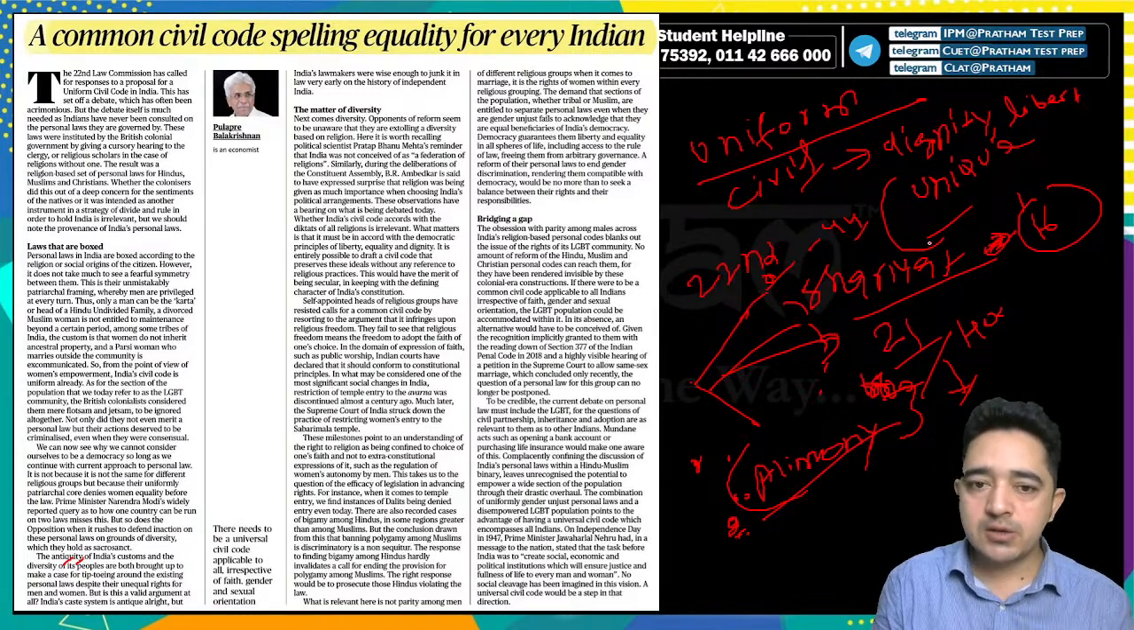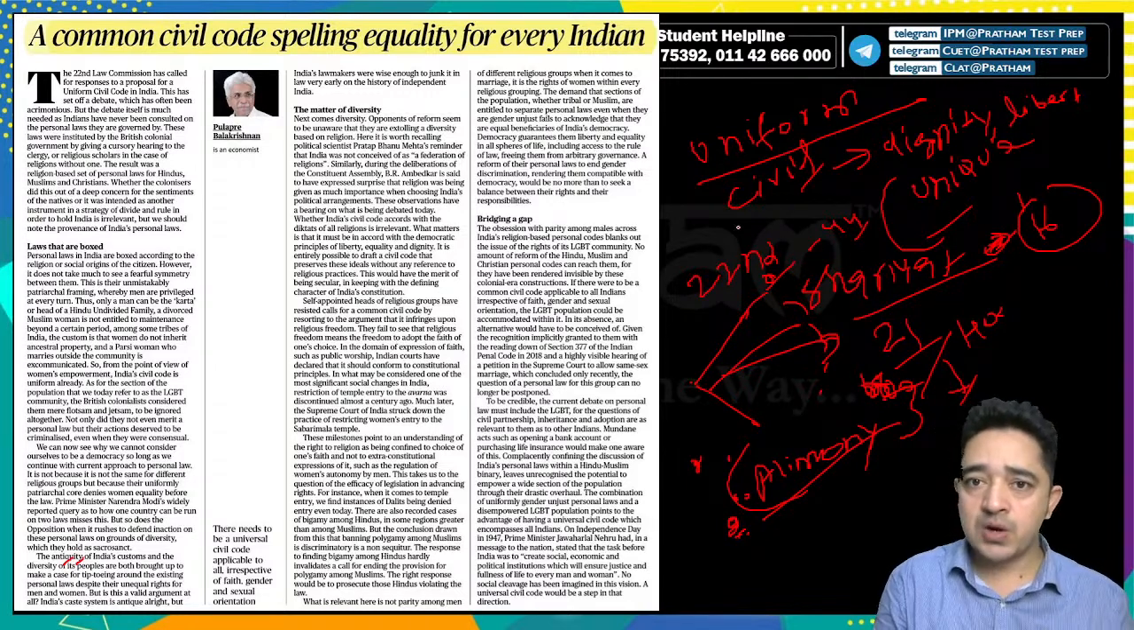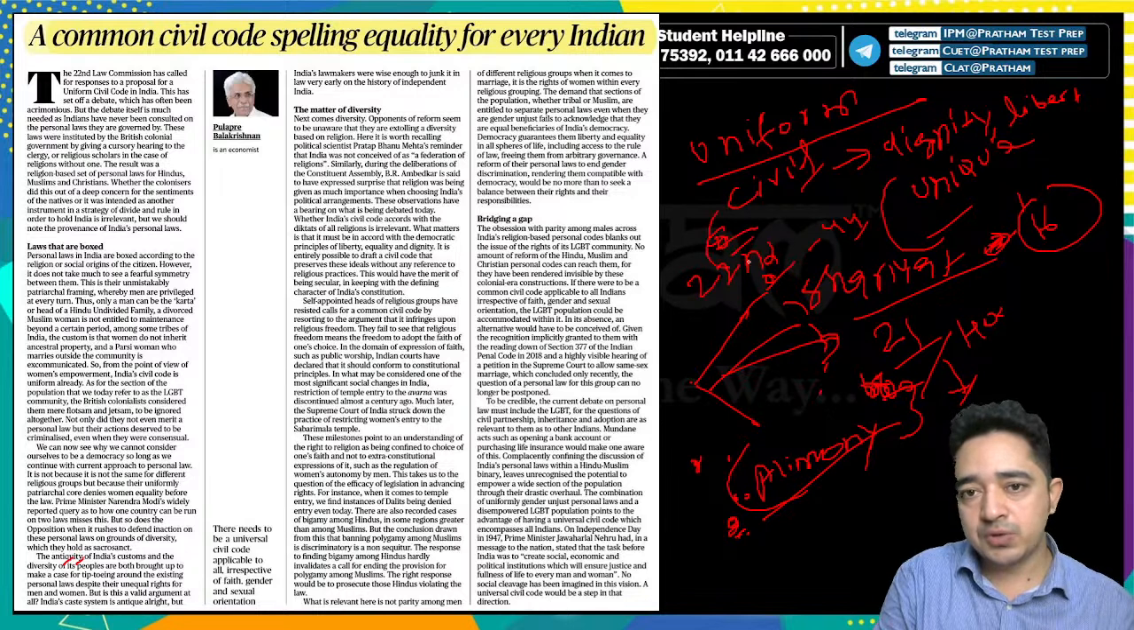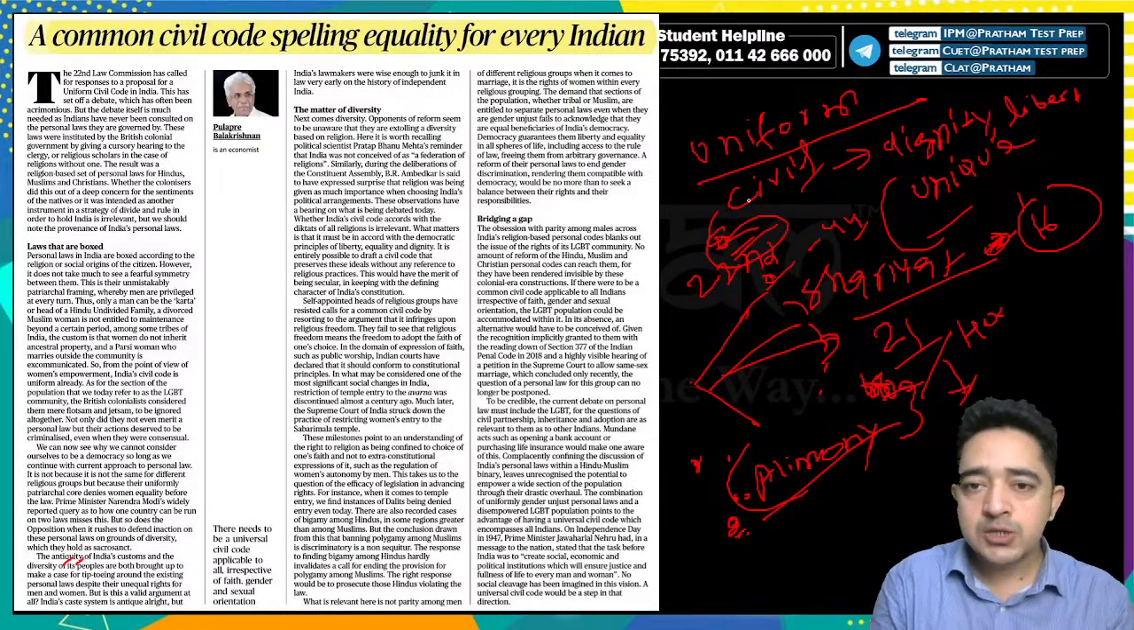So this article talks about why the UCC would be implemented and what the background of the UCC is. These things could be asked in your exam. So from that perspective, develop such an understanding and inculcate all the things mentioned in the article.